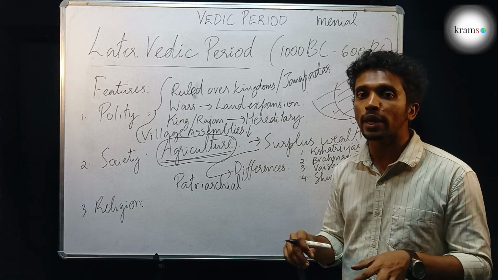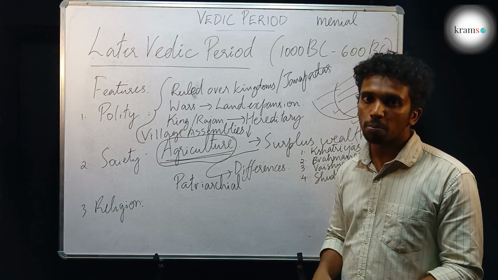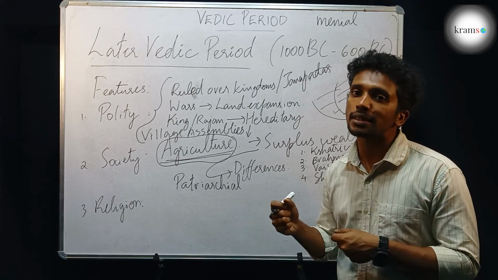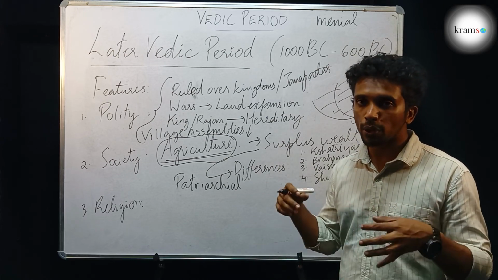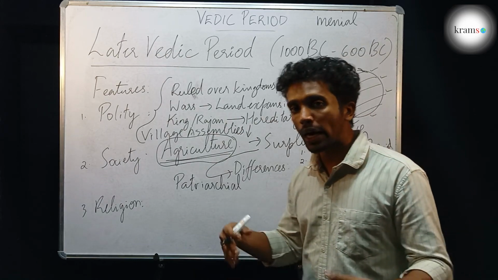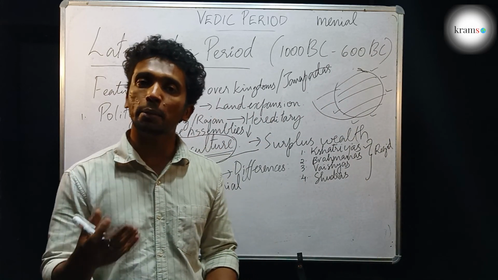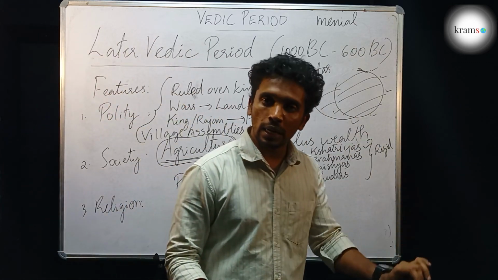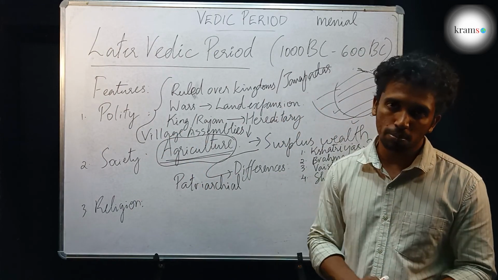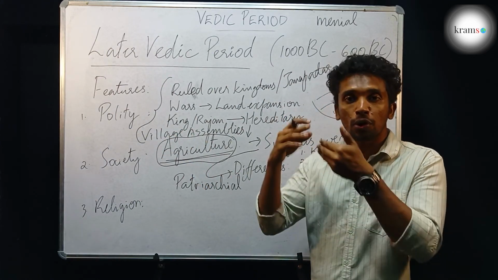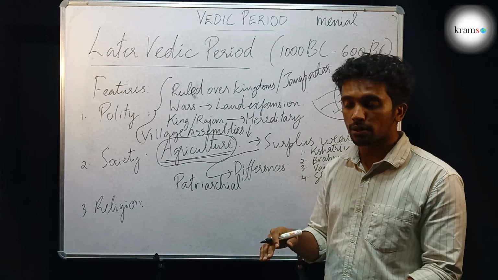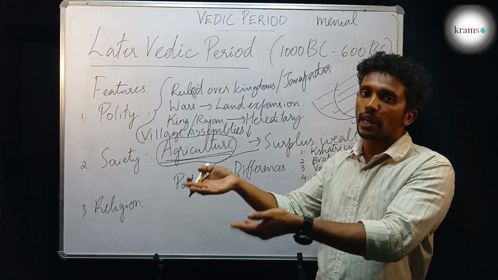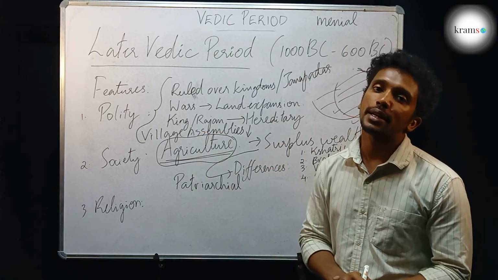Now their requirement was to get more output from agriculture, more food grains from agriculture. When they are having kids, they want healthy kids. They wanted to have a good life. They wanted to have health, and hence their requirements changed, and hence the gods that they prayed to also changed. The gods who were important during the early Vedic period became the unimportant gods in the later Vedic period.